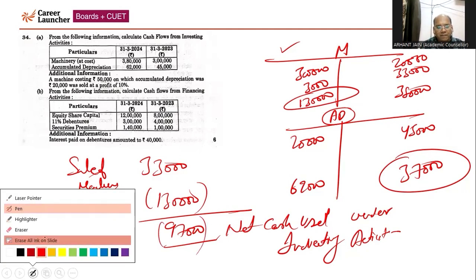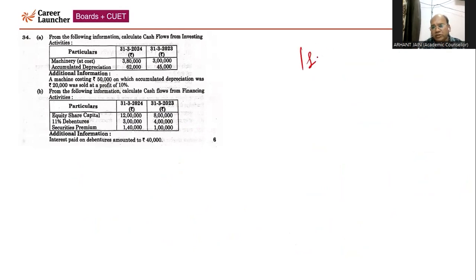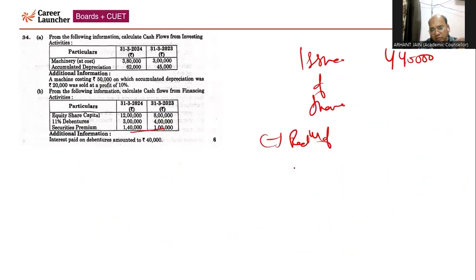Now with respect to part B, we need to calculate cash flow from financing, starting with the issue of shares. The shares have been issued at premium because premium is also increasing. So 12 lakh minus 8 lakh, shares are increasing by 4 lakh, plus premium. So for issue of shares, the inflow of cash is 4 lakh plus 40,000. Then the company has made a redemption of debentures. Debentures are reducing by 1 lakh. There is no information about premium on redemption, so they have been redeemed at par. So 1 lakh rupees will be reduced.